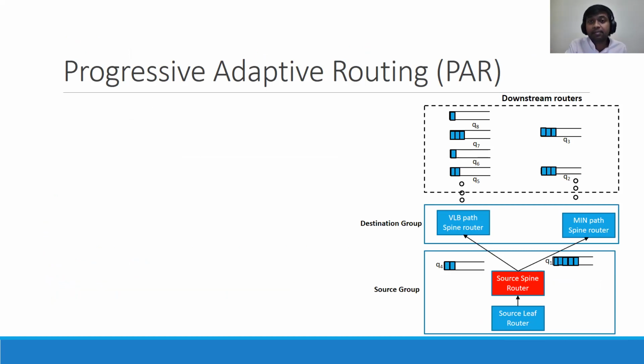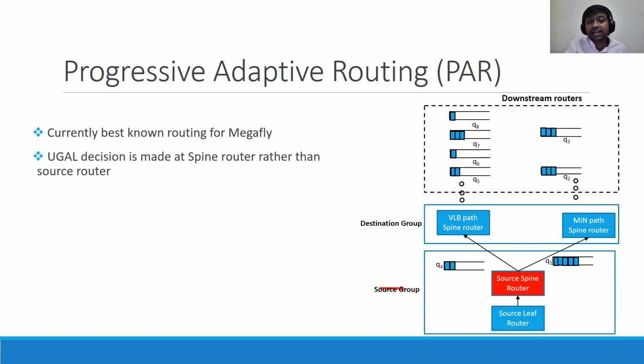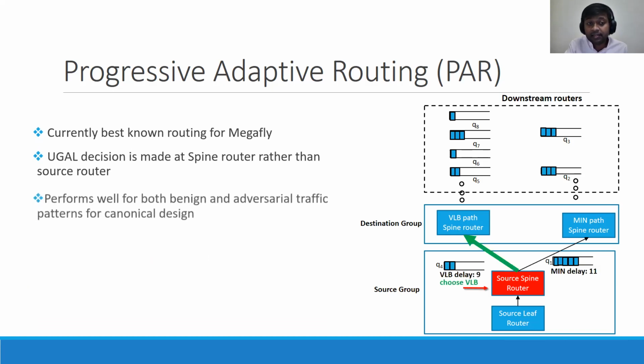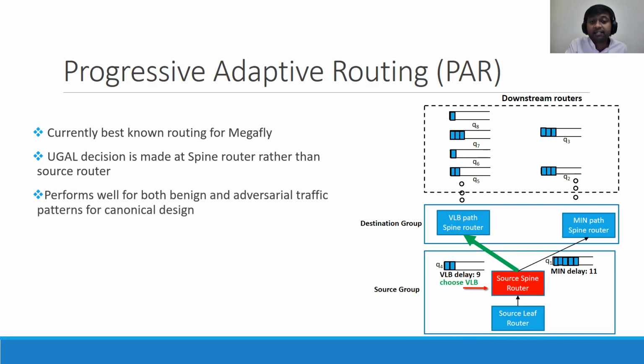So in progressive adaptive routing, or PAR routing, which is also known as the best routing for the Megafly topology, the UGAL decision is made at the spine level router rather than the source leaf level router. This performs well for both benign and adversarial traffic patterns for the canonical design. But the problem of this approach is that it is not optimal for all scales and configurations of Megafly.